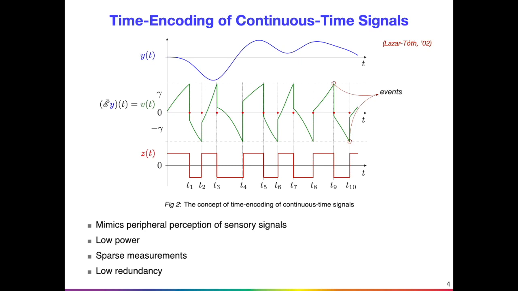Time encoding is attractive as it mimics peripheral perception of sensory signals. The hardware required for time encoding requires low power, and further, it gives sparse measurements with low redundancy.